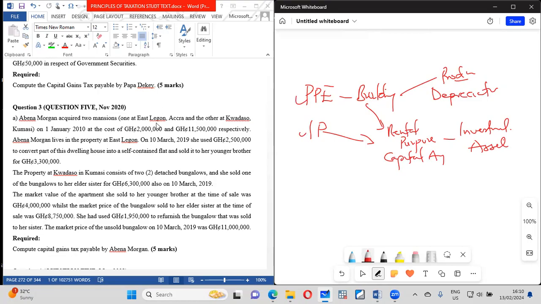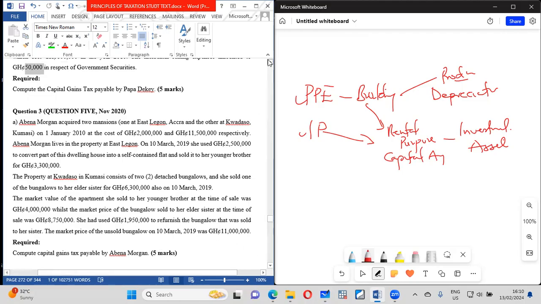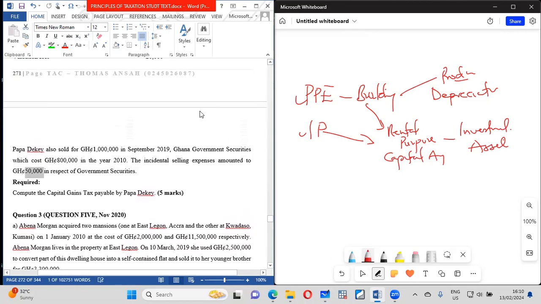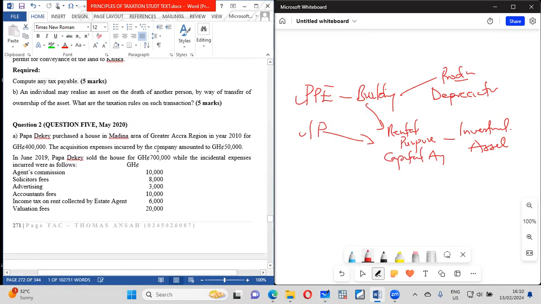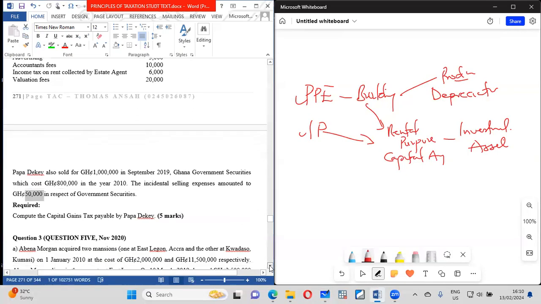Other than that, we would have done class 4 for the building. So please understand the differences. There's a difference between what you are using to produce income and what you are using for rental purposes and for capital appreciation. That is why, other than that, we would have done the capital allowance for the building. This building is not for use of income, as in they are using it as a business. They are keeping it as an investment property. That is why we did that.